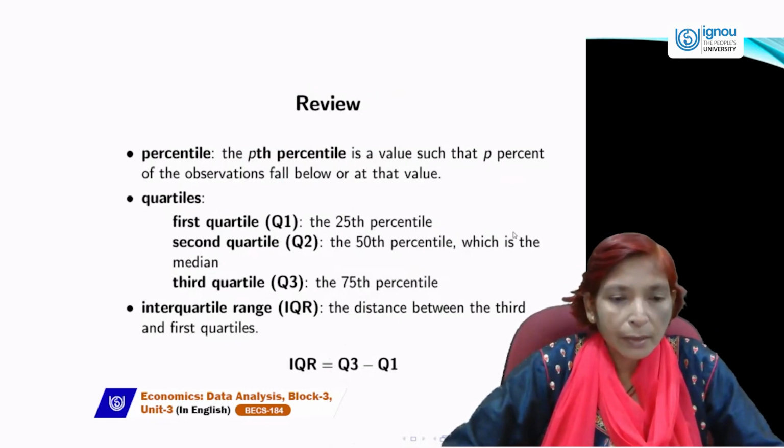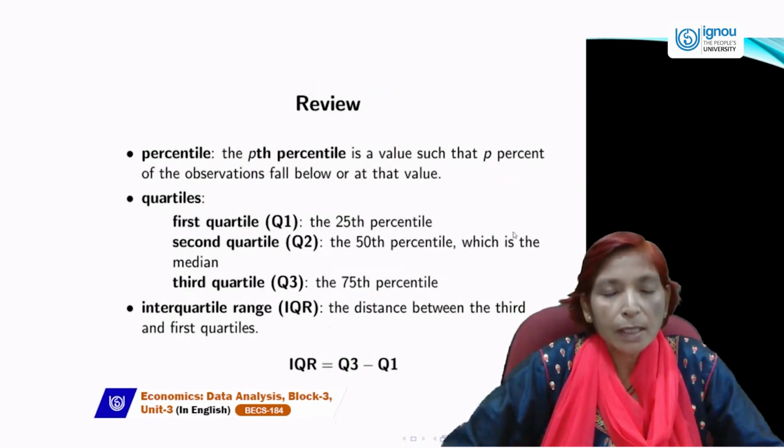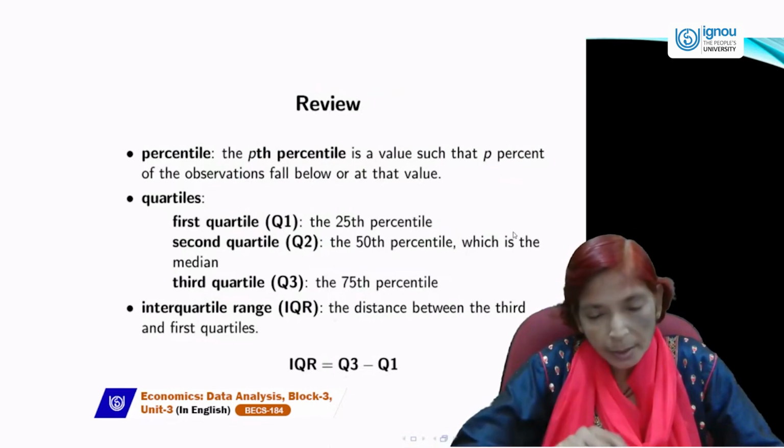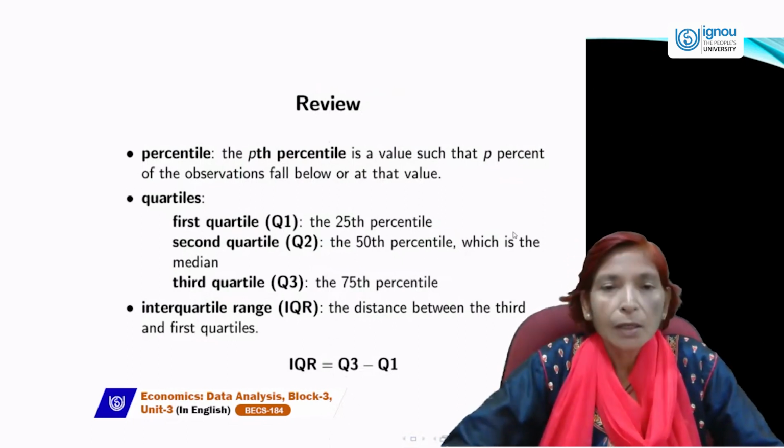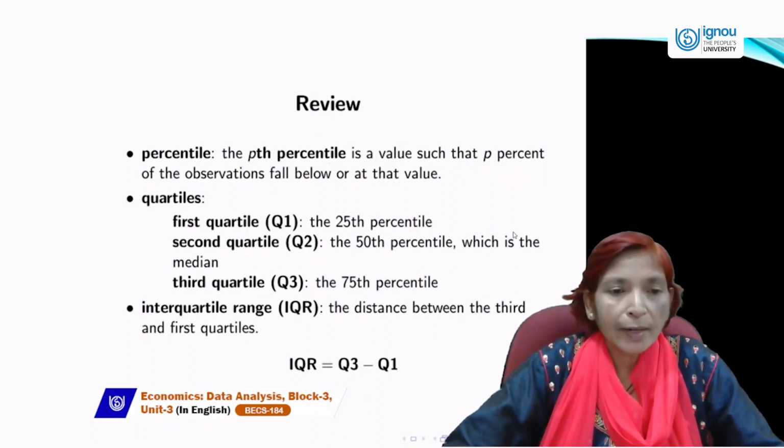And the interquartile range can be estimated by the difference of Q3 minus Q1. So the interquartile range is Q3 minus Q1, the quartile deviation is (Q3 minus Q1) upon 2, and Q1 we can find out as (n plus 1) by 4, Q2 as (n plus 1) by 2, and Q3 as 3(n plus 1) by 4, and the percentile as p(n plus 1) by 100.